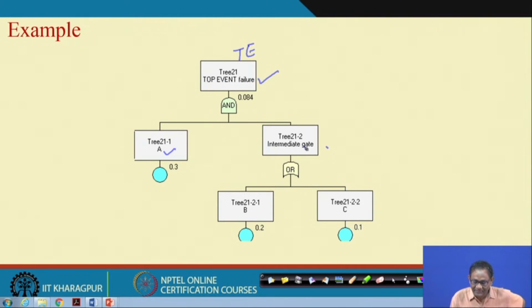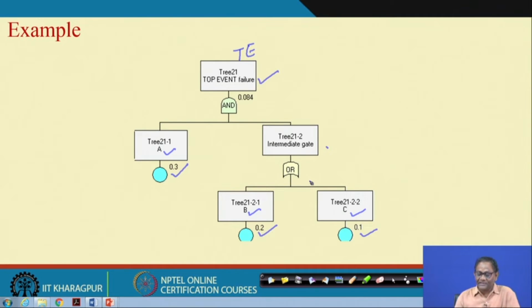Now, this intermediate gate, that is the OR gate, has two inputs, event B and event C. So, how many events are there? There are 3 basic events. With reference to this example, we will explain the Birnbaum measure. Fine. So, let us assume that the probability of event A occurring is 0.3, the probability of event B occurring is 0.2, and the probability of event C occurring is 0.1.